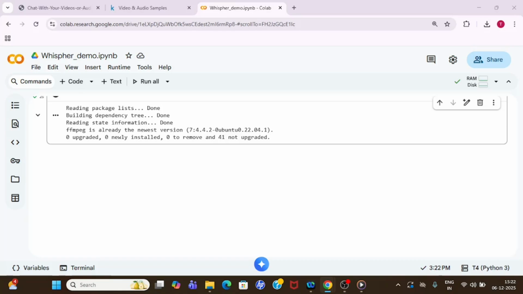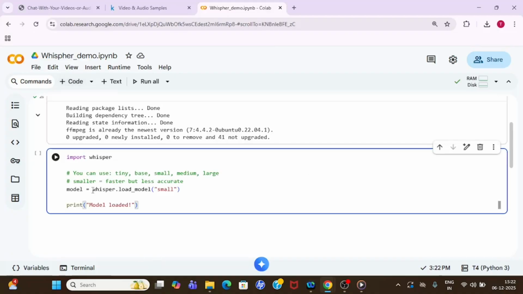All right. So let me take a new code node, and then start. What I have done is import Whisper from OpenAI, and then I am loading the model using the load model method, or function. In this, it has a couple of options. You can see that I am mentioning small. In case your system won't support it, you can also use a tiny model. You can also use a large model as well. So let me take you to the Whisper page and show you what options it takes.